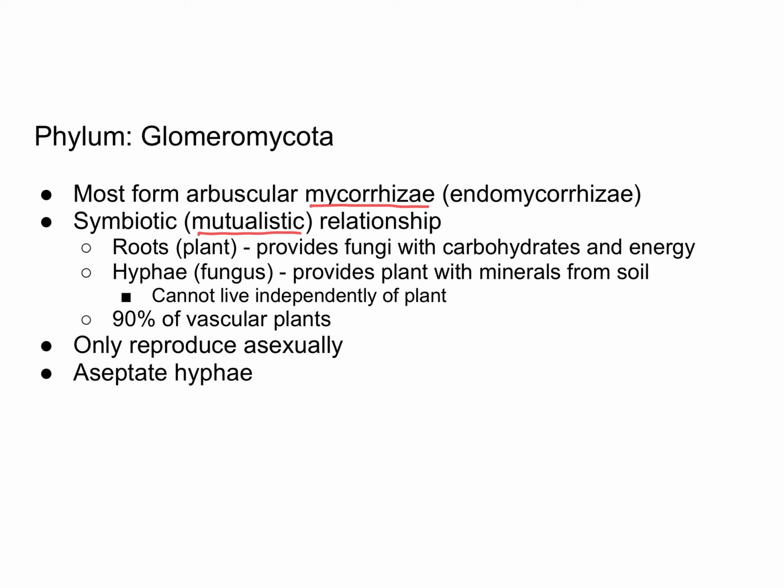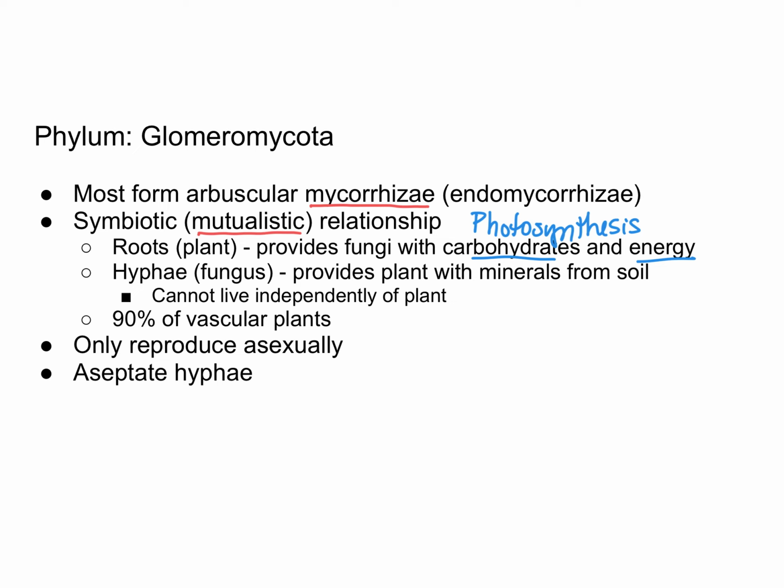The plant actually provides the fungus with carbohydrates and energy, and that's because plants can do photosynthesis. And during photosynthesis, plants can take energy from the sun and store it in the chemical bonds of carbohydrates.